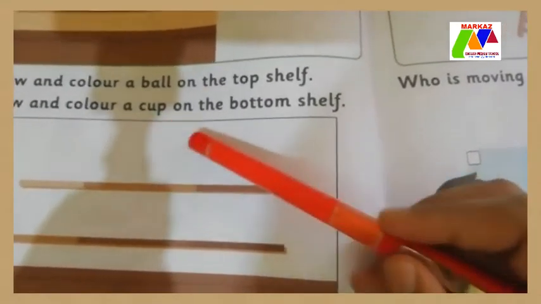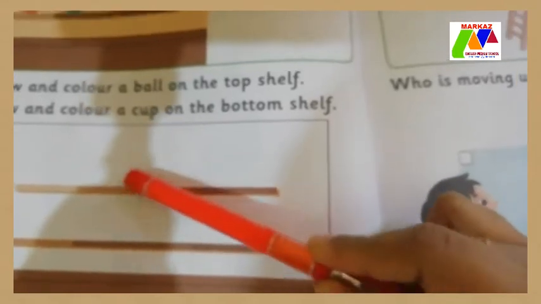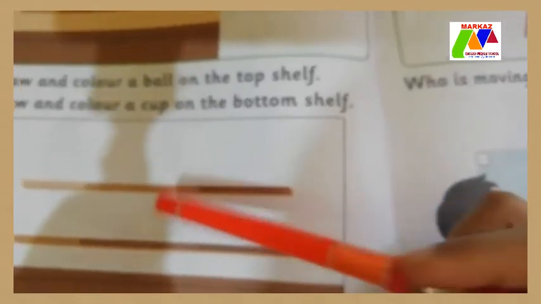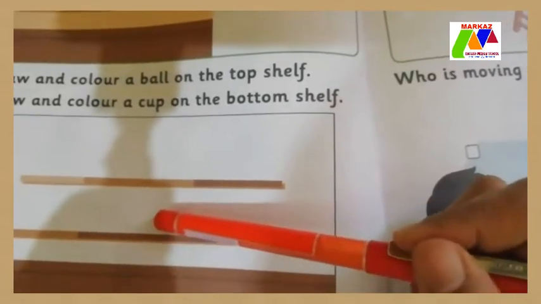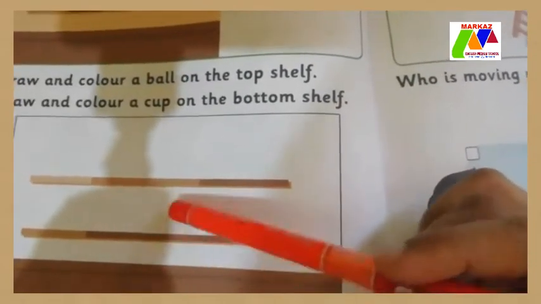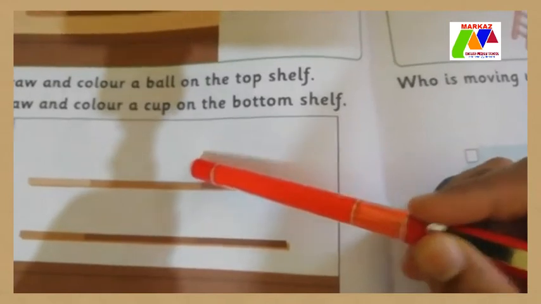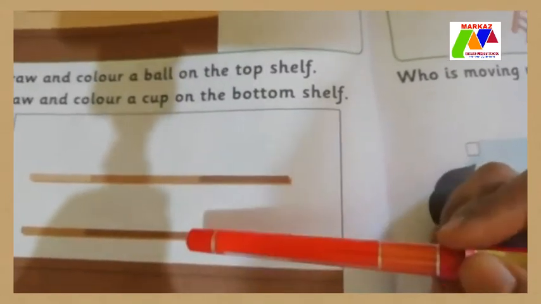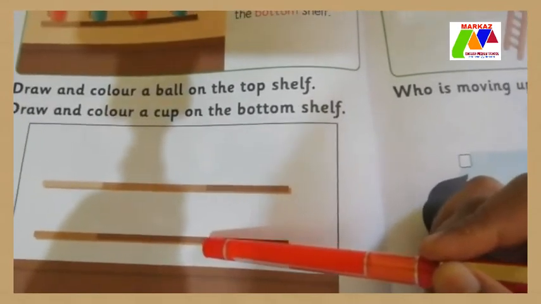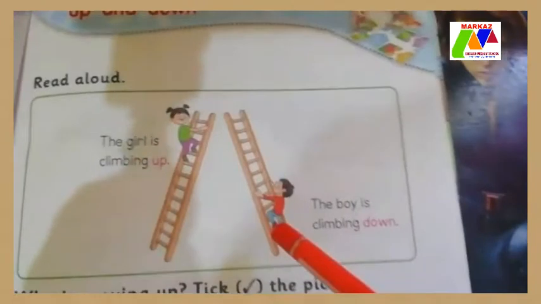So here you have to draw a picture of a ball, and here you have to draw a picture of a cup. This is top and this is bottom. Is it clear?